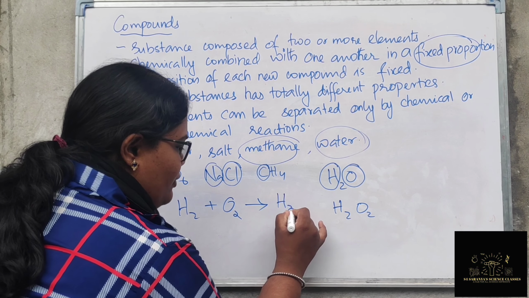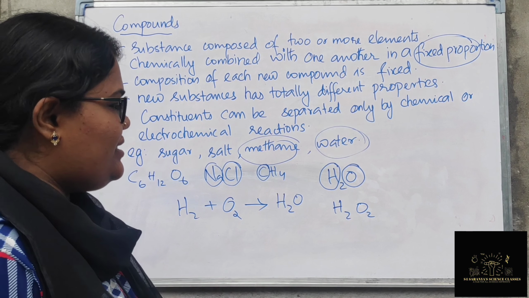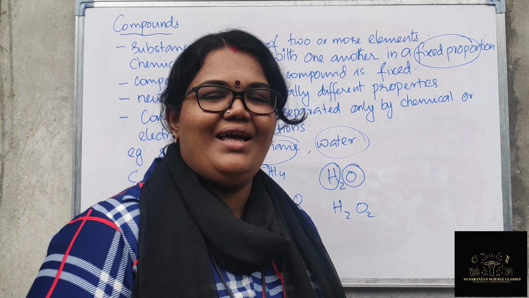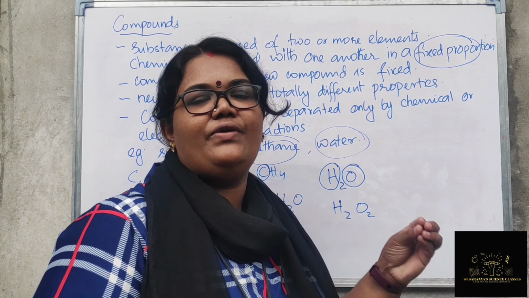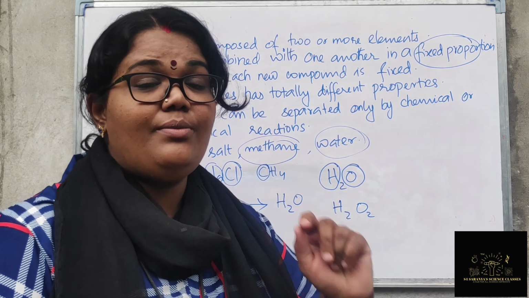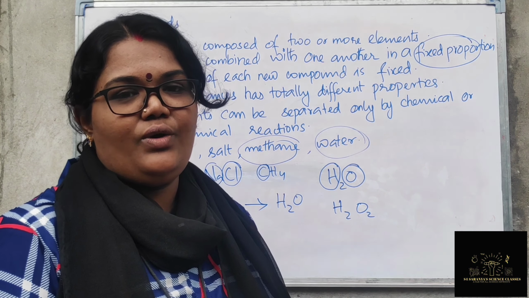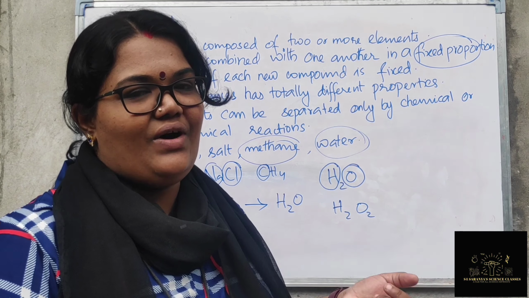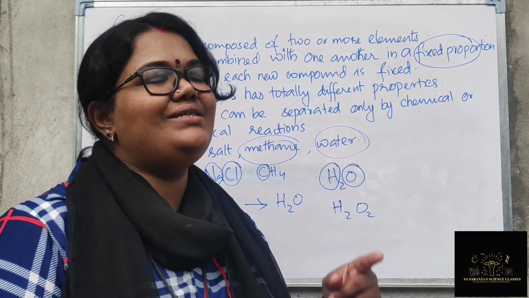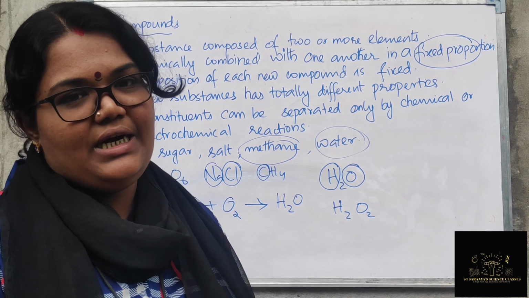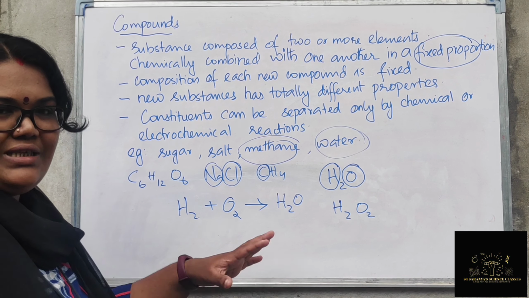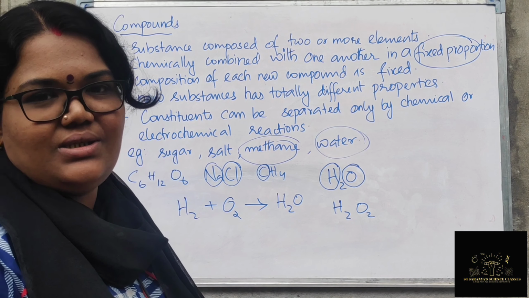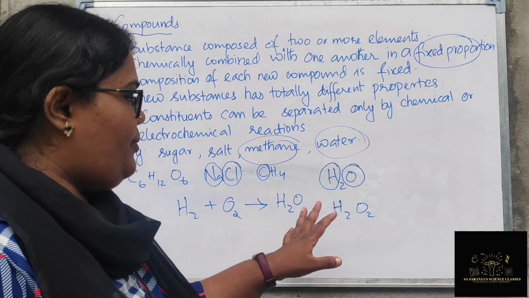In the same way, can you take water and separate it into hydrogen and oxygen? No, it is not normally possible. We cannot separate them by hand, right? For that we have to pass a high amount of electricity through the water. That phenomenon is called electrolysis, right? If you do the electrolysis of water, that means passing electricity through it, then it can be separated into hydrogen gas and oxygen. Normally it is not possible. That is why, if we want to separate the components of a compound, we need some chemical process or electrochemical reactions. It will not happen otherwise. I hope it is clear, right?